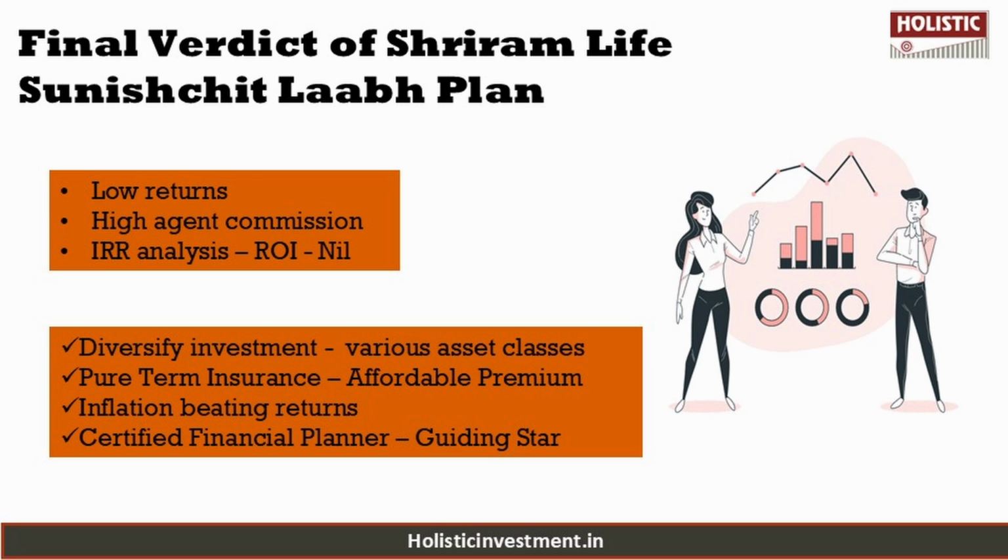Low returns, inadequate coverage, and lack of liquidity make this plan an unreliable financial choice, and it also has a high agent commission. So a better approach would be to separate insurance from investment, like we saw in the example of the alternative strategy. A pure term life insurance policy is the best way to protect your family financially, while a well-structured investment portfolio based on your risk tolerance ensures financial growth and goal achievement.